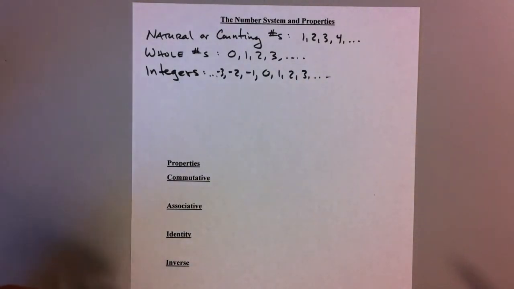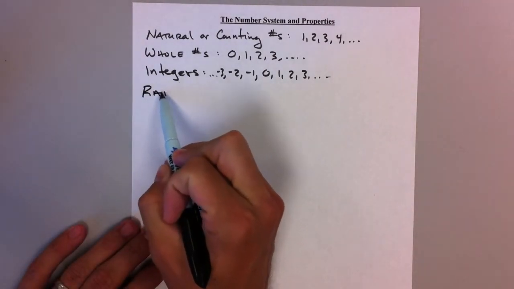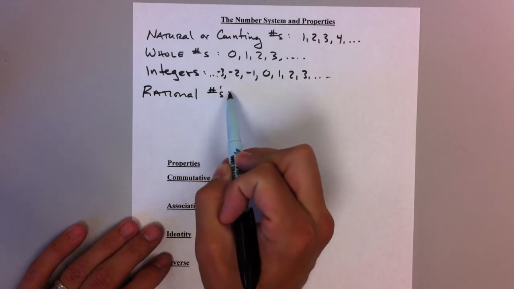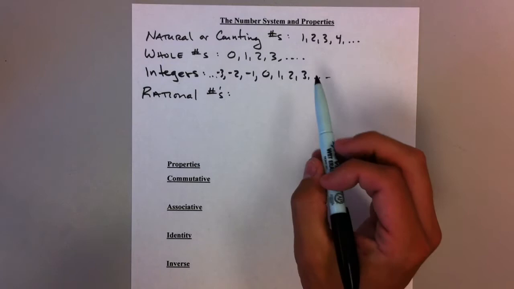And then from there, we have what we call rational numbers. Now, rational numbers are any number that you can write as a fraction. But again, if you just want to keep it simple, a rational number includes all these integers.